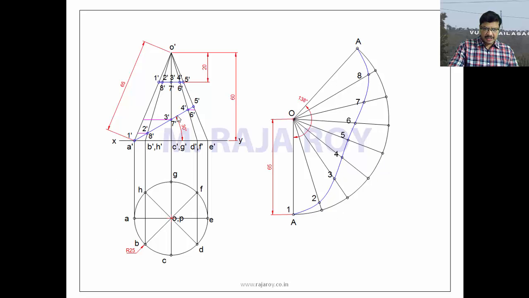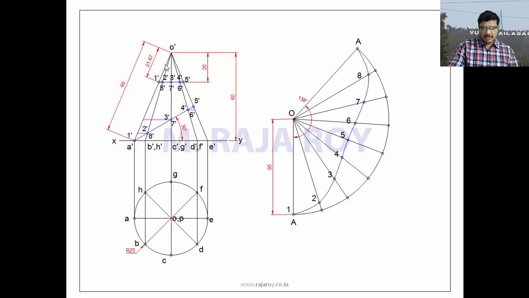Now this bottom section, this particular part is transferred. What about this? Here 1 dash, 2 dash, 3 dash, all the points, if you transfer onto the generator representing 2 length, that is O dash A dash or O dash E dash, this length remains same, that is 21.67. If you shift this to here, you will get same length. On the other side also, if you shift, you will get the same length. So that's why it is very easy to transfer this section here.